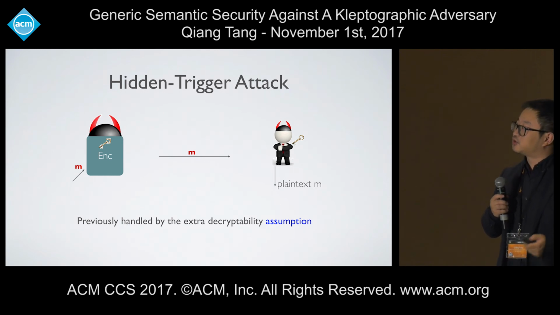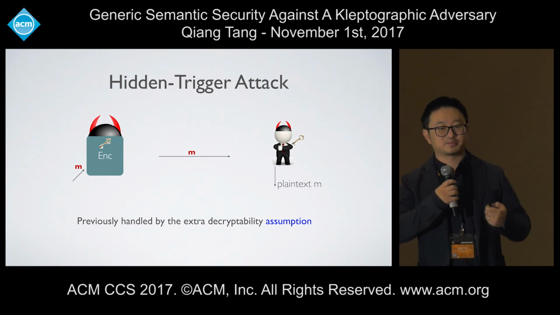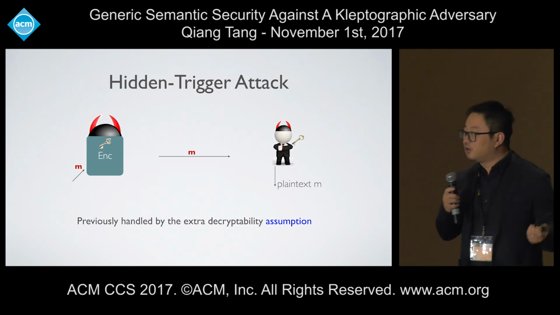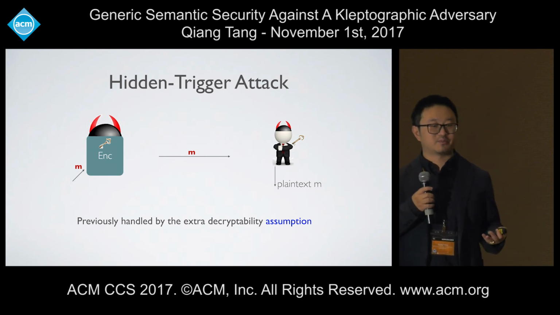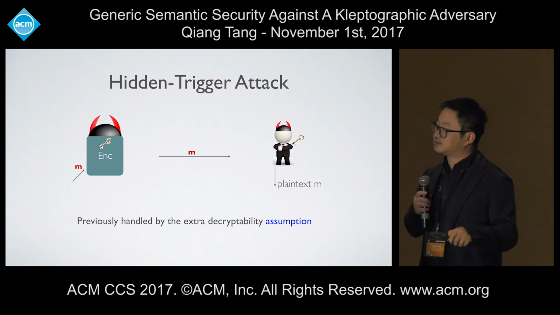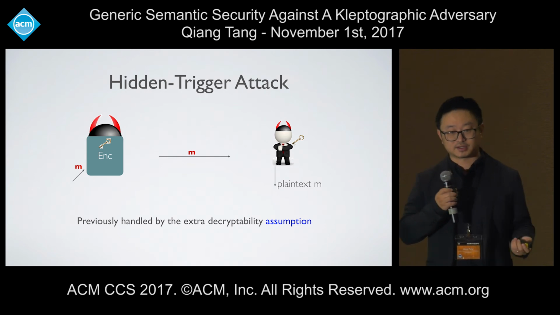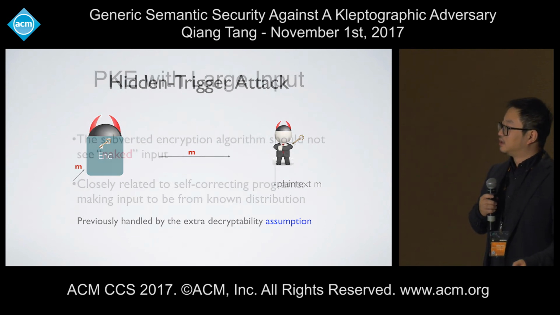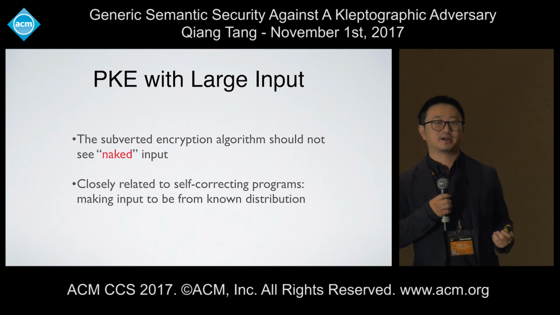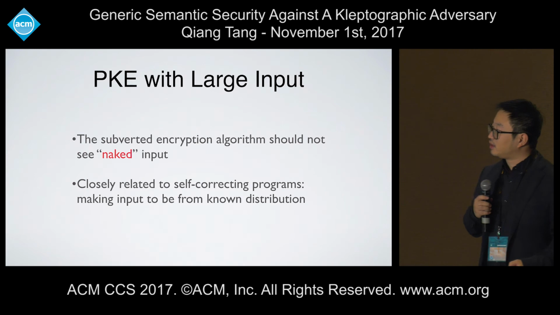Then in the encryption setting, whenever you encrypt a particular trigger message, you directly output the message. Then essentially it's hopeless to have any security for this type of encryption algorithm. And also, nobody can find such subversion by doing black box testing. You can choose a random trigger. And previously, this type of threat was handled exactly by the decryptability assumption.